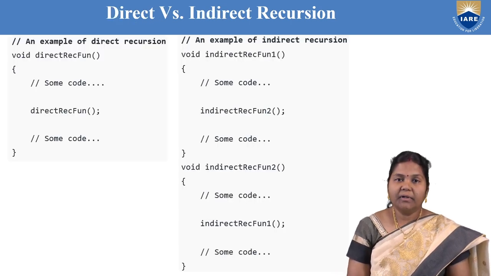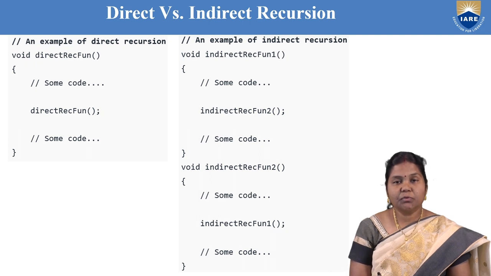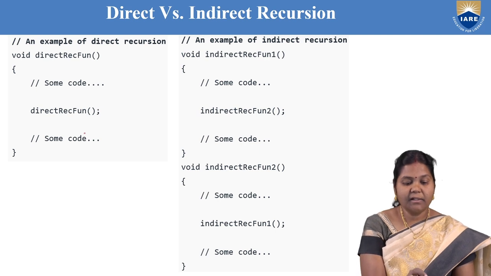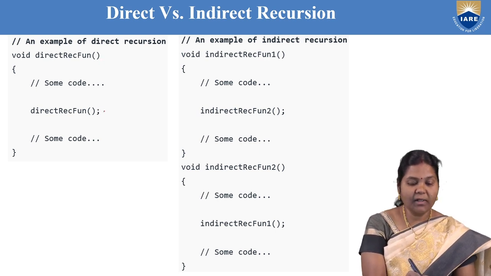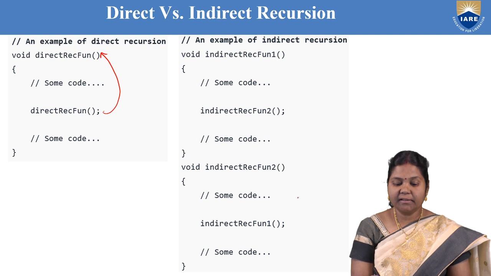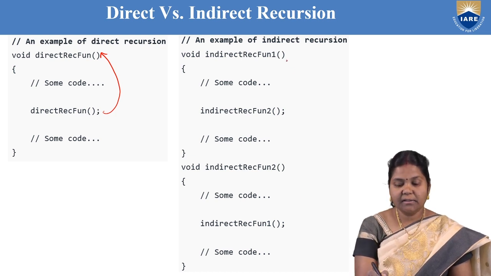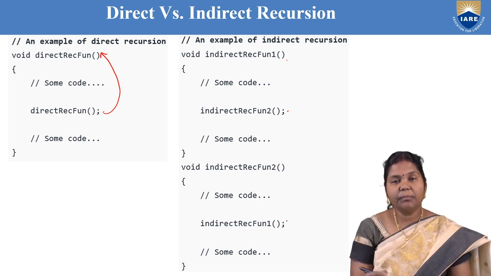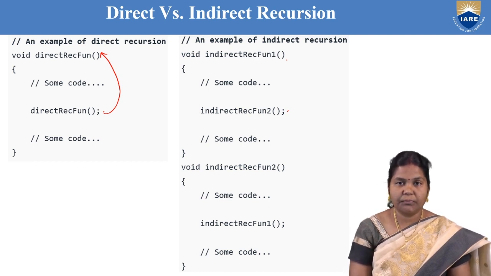Before going to tail recursion, let us see the pseudocode for direct versus indirect recursion. In direct recursion, you can see that the direct recursion function is calling itself from within the function. In indirect recursion, function 1 is calling function 2 and function 2 is calling function 1. They are mutually calling each other, so it is called indirect recursion. The number of functions may be more than 2 also.